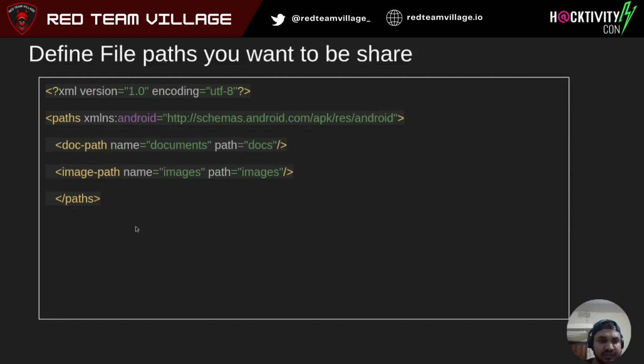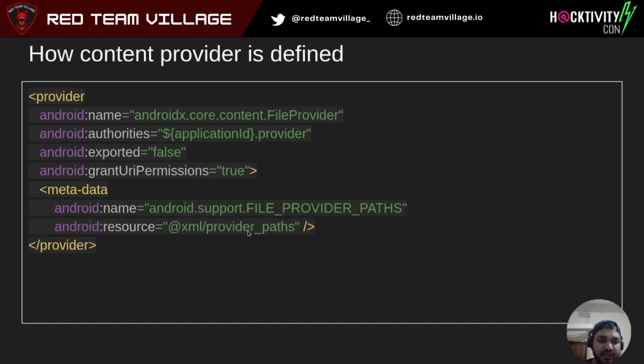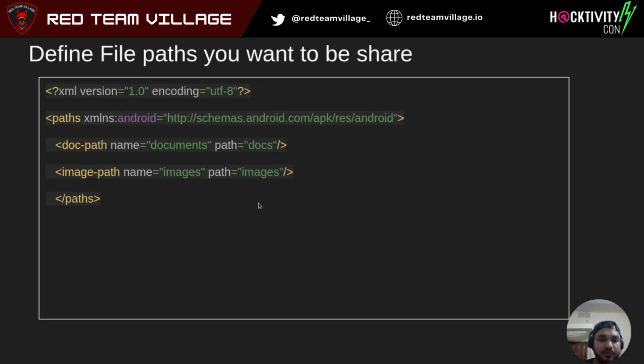So this is our definition for the paths we want the provider to access. For example, we want our documents and images to be shared. So we can tell the file provider that we want to share only documents and images, and the paths will be docs and images.